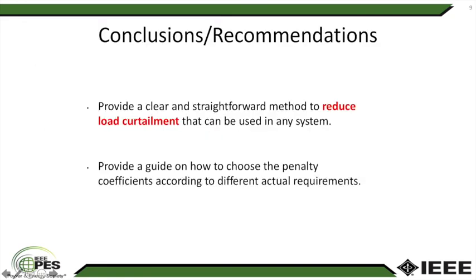In conclusion, the proposed multi-objective optimal model provides a clear and straightforward method to reduce load curtailment that can be used in any system. Then we analyze the impact of different penalty coefficients of the two considerations of load curtailment on the final result, as well as the relationship between the penalty coefficients, which provides a guide on how to choose the penalty coefficient according to different actual requirements.